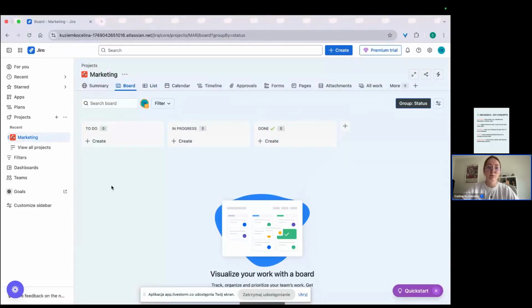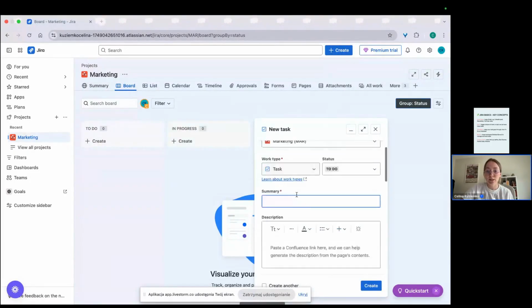Let's go to a board. Here is our board. As you can see, 3 statuses: to do, in progress, done. Statuses can be moved, like you see. You can also add statuses from here, but it all depends on the workflow you need. We will do it shortly in a minute. First, let's see how to create an issue. Here you have a create button, or here.